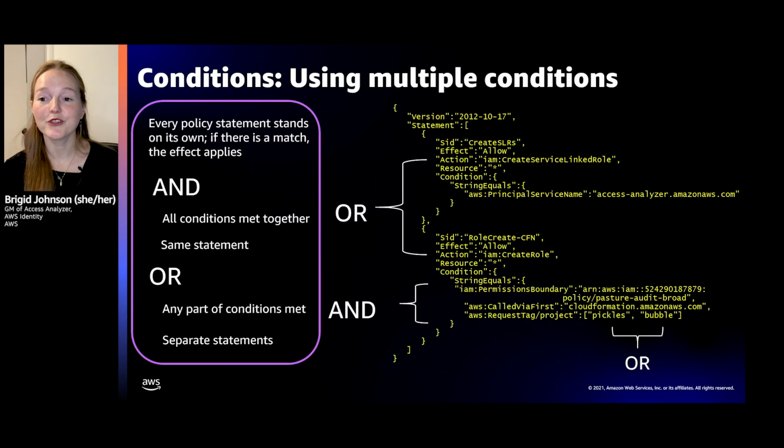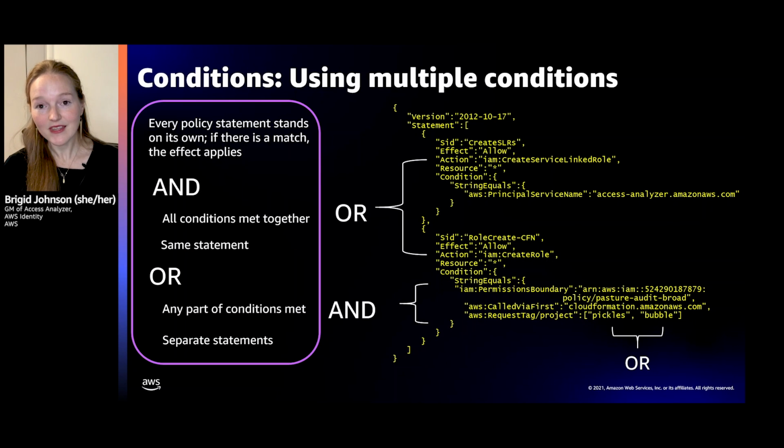All right, so when you use multiple conditions together, if you want all conditions to be met together, you can put them in the same statement and they are ANDed. If you need this part of a condition or this part of a condition, you need to separate them out into two separate statements. And so here we have create service-linked roles for Access Analyzer, or create a role as long as there is a permission boundary set, it's called via CloudFormation, and the request tag project has a value of either pickles or bubbles.